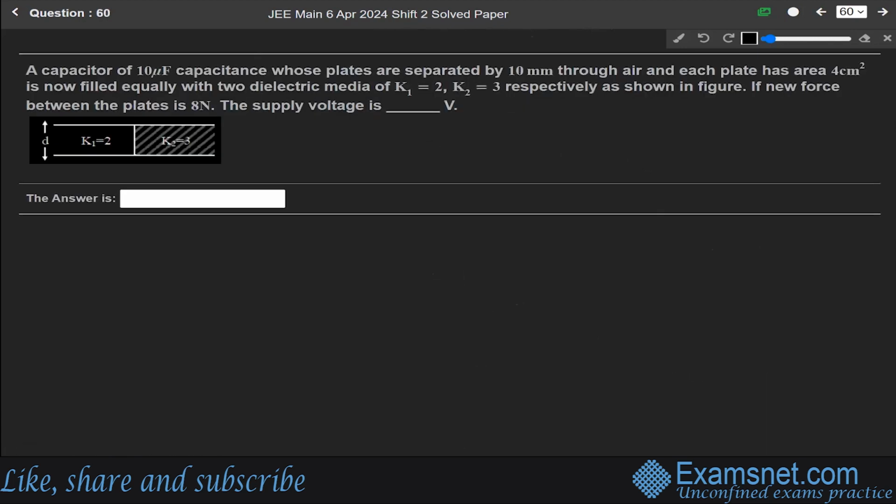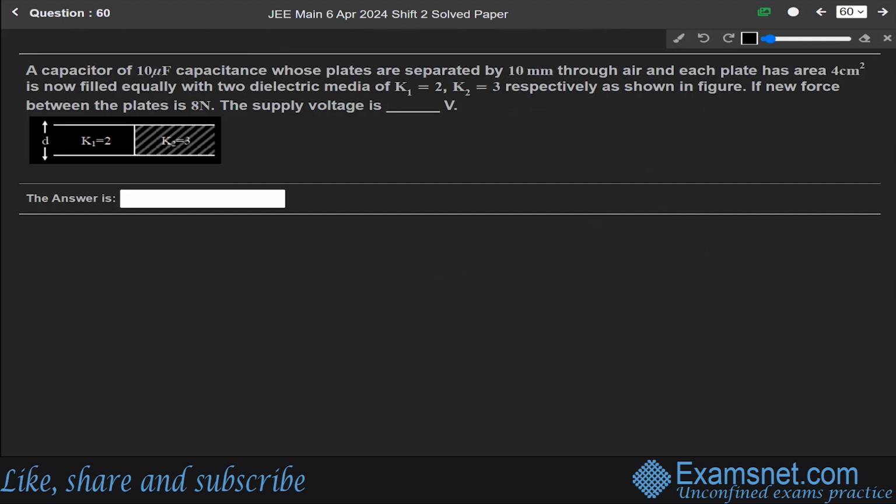Now, the 60th question. A capacitor of 10 microfarad capacitance, whose plates are separated by 10 mm through air and each plate has area 4 centimeter square, is now filled equally with two dielectric media of K1 equal to 2 and K2 equal to 3 respectively. If the new force between the plates is 8 Newton, we have to find the supply voltage.